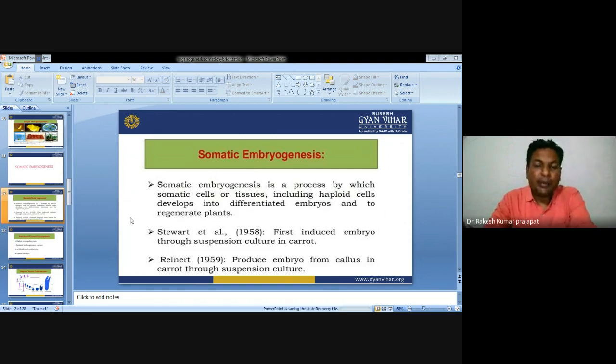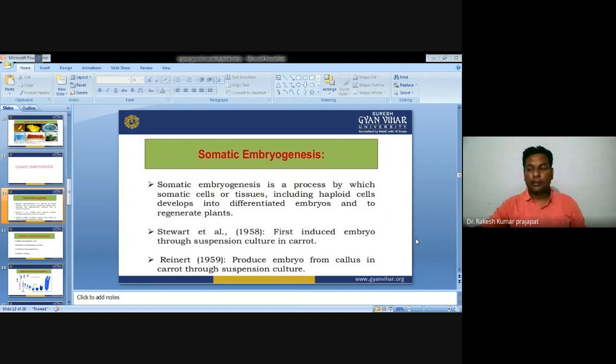Stewart et al. in 1958 first induced the embryo through suspension culture in carrot, in Canada. Next is Rennert. Rennert in 1959 produced the embryo from callus in carrot through suspension culture. So these are the two scientists who started work on somatic embryogenesis.